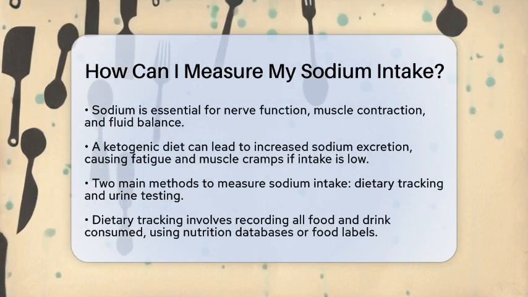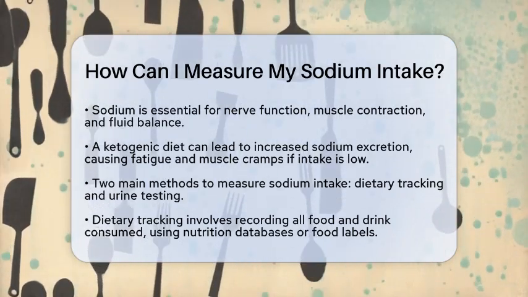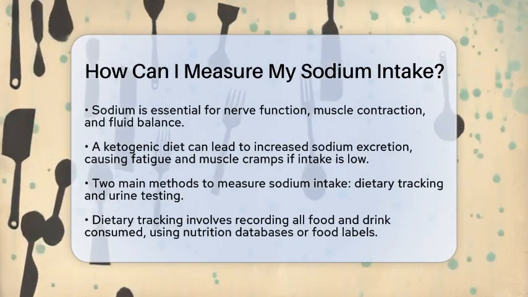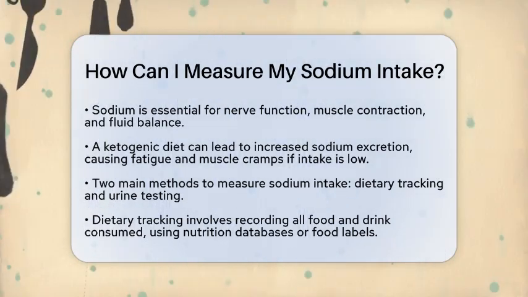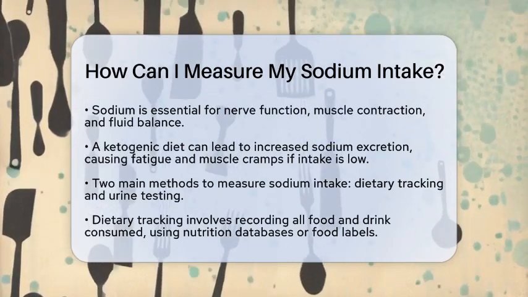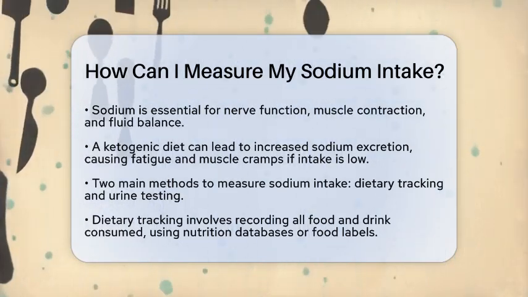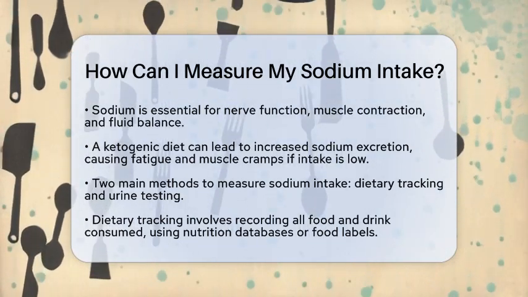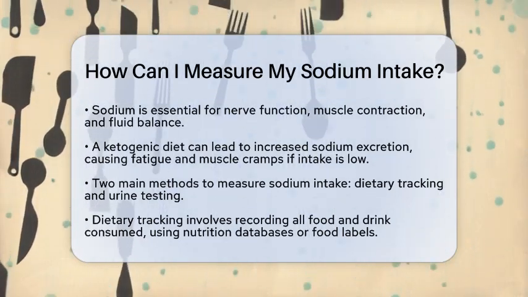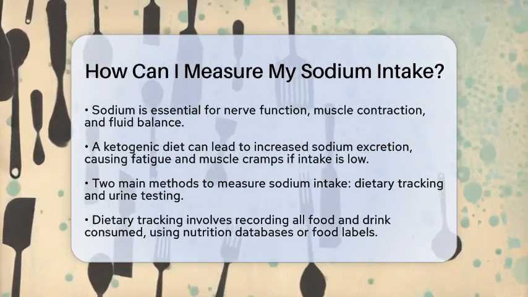On a ketogenic diet, your body tends to excrete more sodium, which can lead to symptoms like fatigue or muscle cramps if your intake is too low. So, how can you keep track of your sodium levels effectively? There are two main methods to measure sodium intake: tracking your food and drink or testing what your body excretes in urine. Let's break these down.